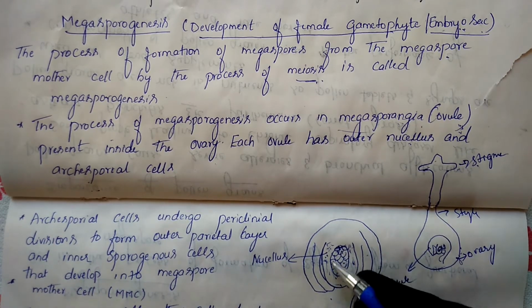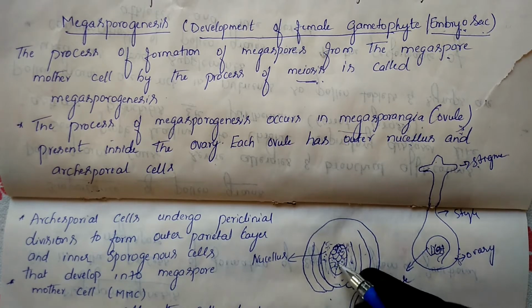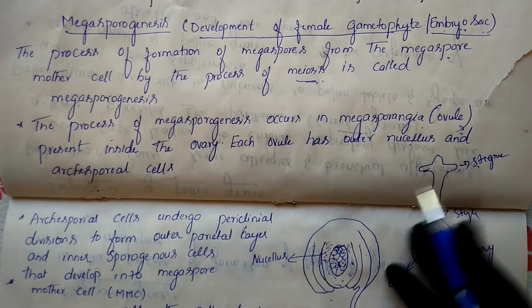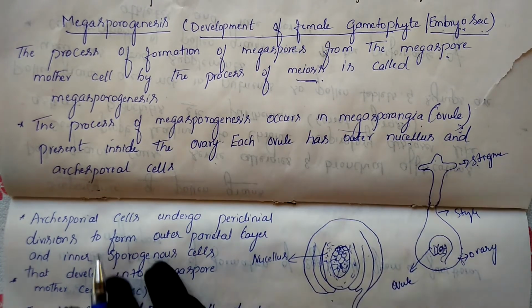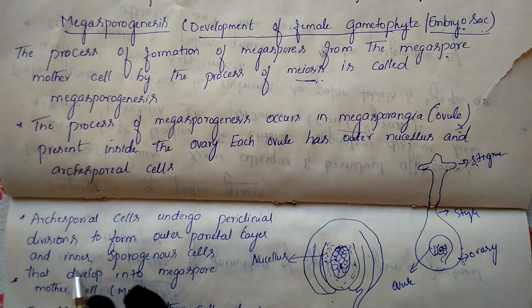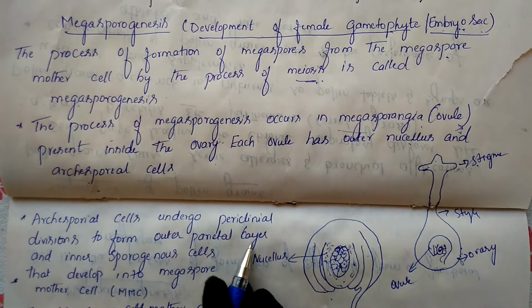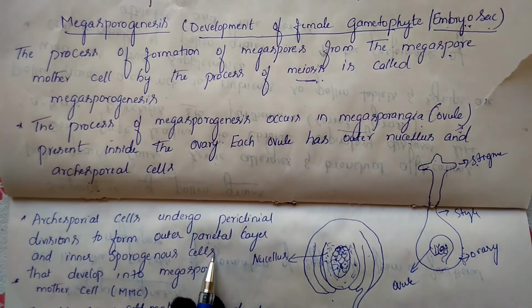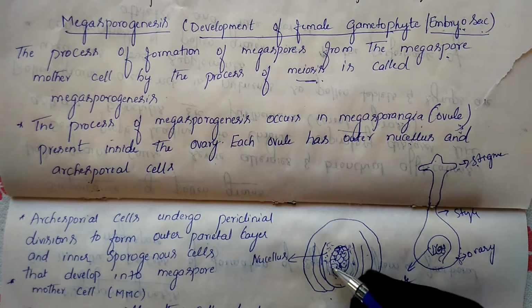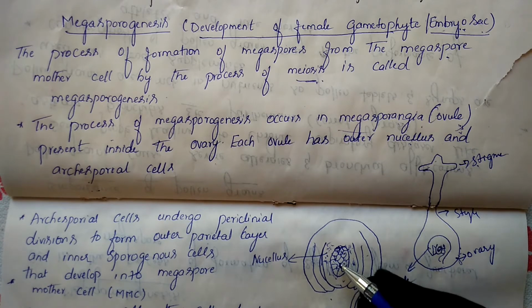All the cells here, the archisporial cells, will undergo division. These archisporial cells undergo periclinal division continuously, and produce two types of cell layers. The outer forms the parietal layer, and the inner forms the sporogenous cells. So outer parietal cells form, and inner sporogenous cells form.